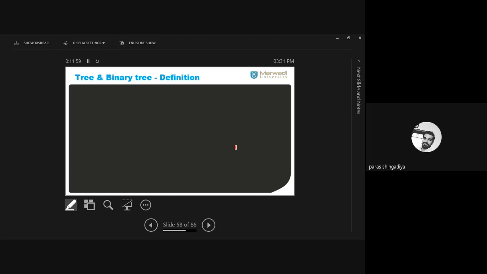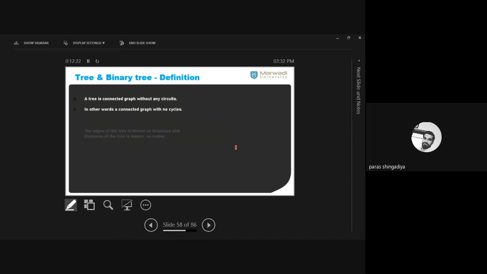By using that, we can check the shortest possible distance between any two locations, any two places. In that, we'll also learn the Kruskal algorithm and how we can use it to find the shortest possible distance between two places. Clear? The shortest possible route for the tree. So we'll discuss that in this topic. Clear? So let's check the definition of a tree.